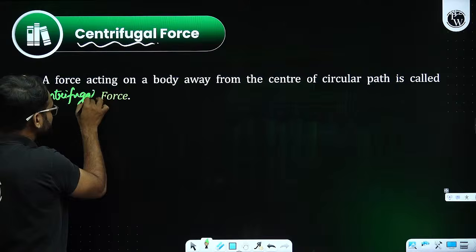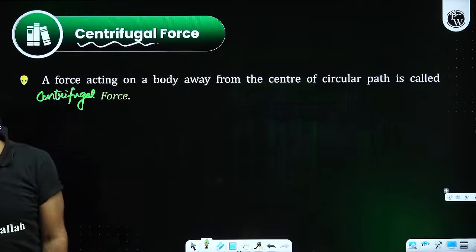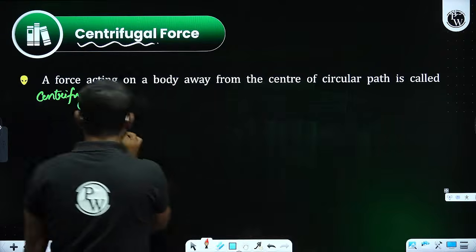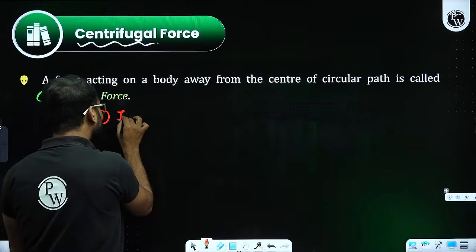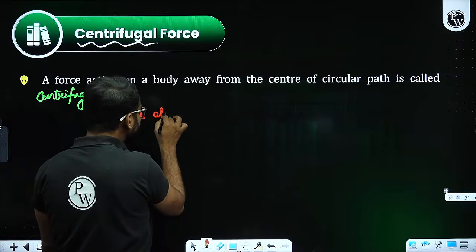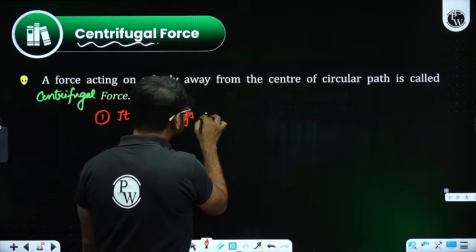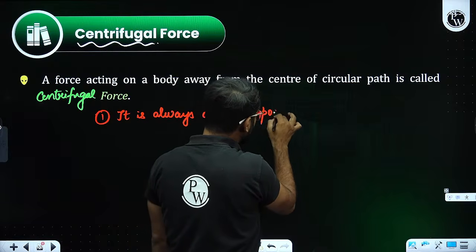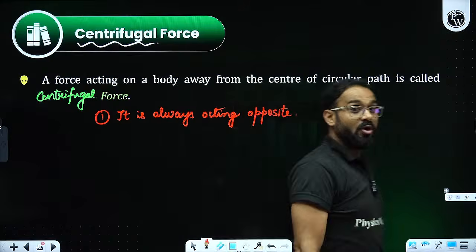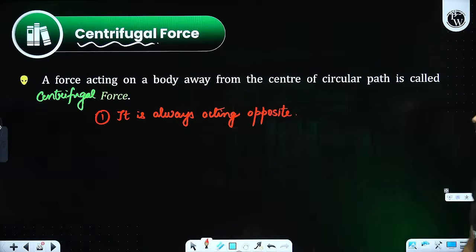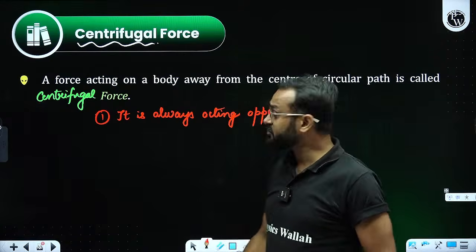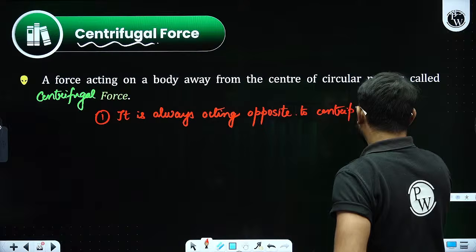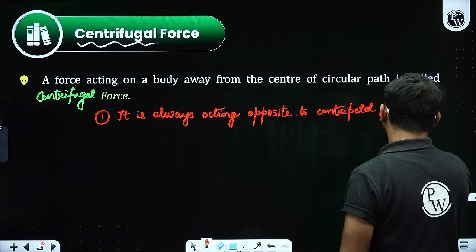But what are the major points that I need to write? Point number one: it is always acting opposite to centripetal force.